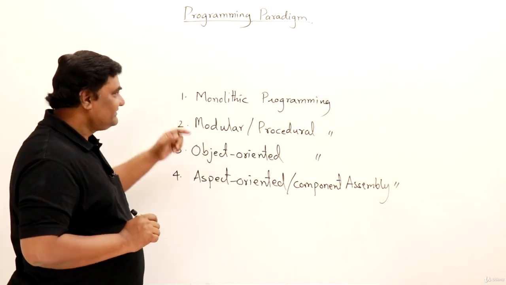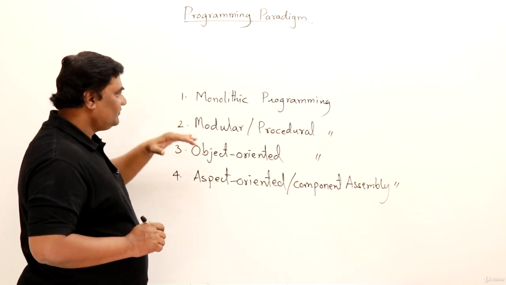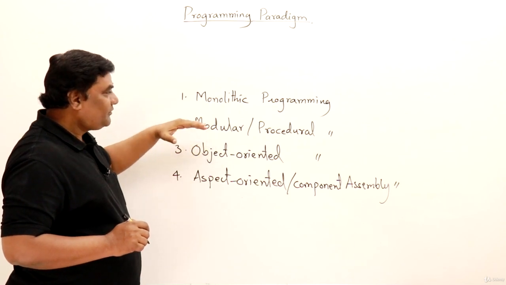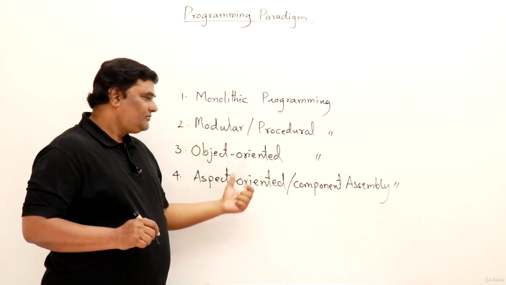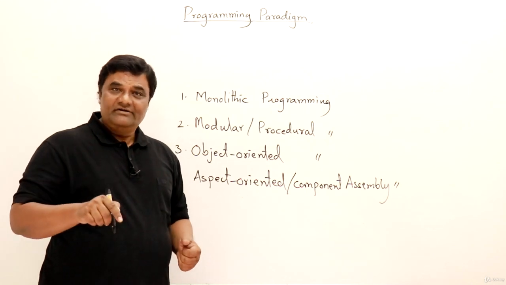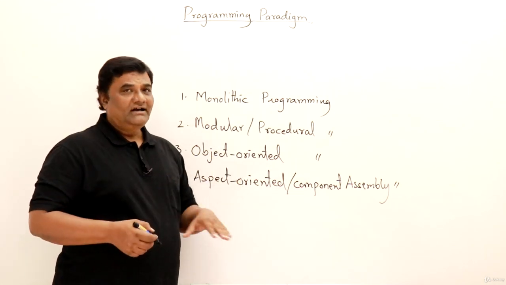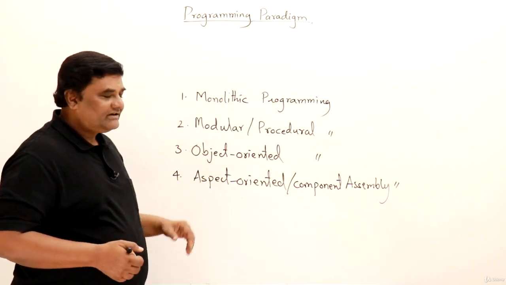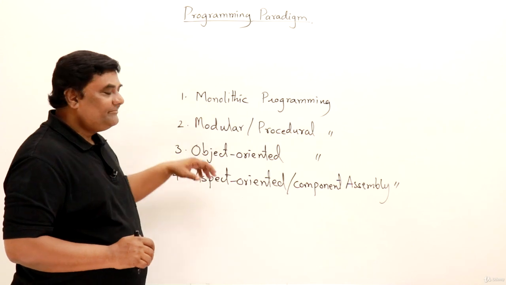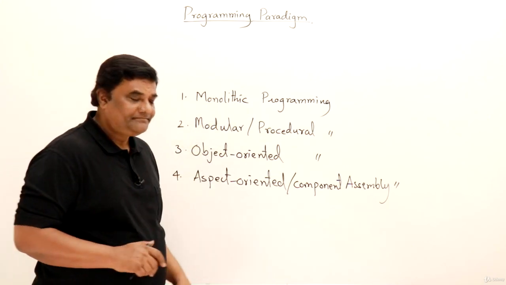These are the types of paradigms I am going to discuss. First one is monolithic programming, then modular or procedural programming, then object-oriented, then aspect-oriented programming. Right now, today, we are following the aspect-oriented approach, and in the beginning, it was monolithic. How the changes have occurred and what the differences between them are, we will study one by one.